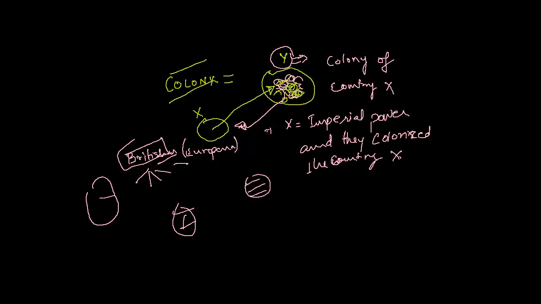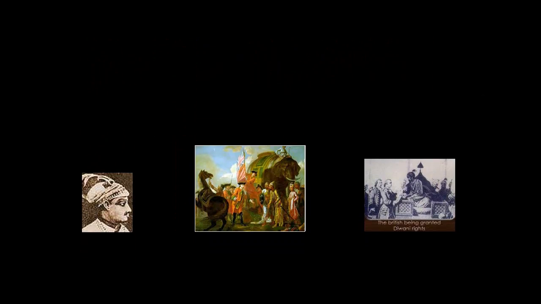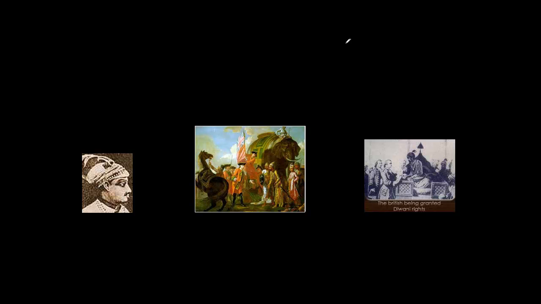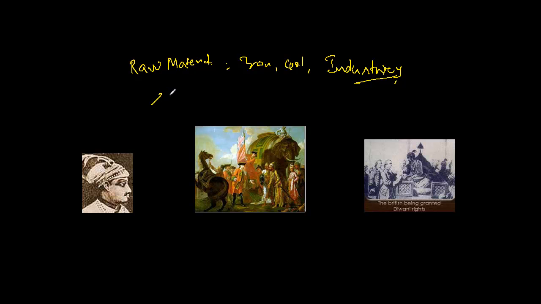So well, continuing with our own subject here. The East India Company came to India, and they saw that India is full of raw material. We had iron, we had coal, and whatever they needed for their industries, we had an ample amount. So they gave tributes to the local kings, they gave them some pleasantries, and then they acquired the rights.